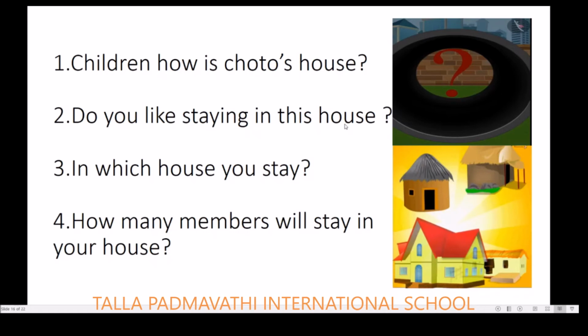In which house do you stay? Is it a building or a kacha house or a pakka house, is it a storied building, or is it an apartment? In which type of house do you stay? How many members stay in your house? That is, how many family members stay along with you?